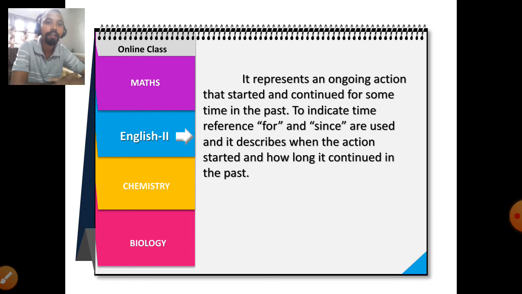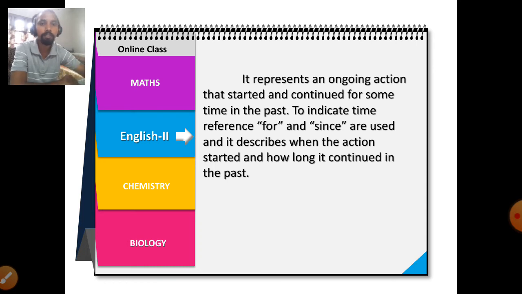You can say two words: started and continued, for some time in the past, not in the present. In this type of situation we can use past perfect continuous tense to indicate time reference, and we use for and since.